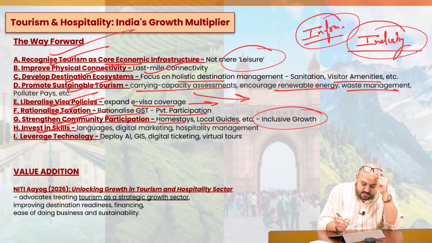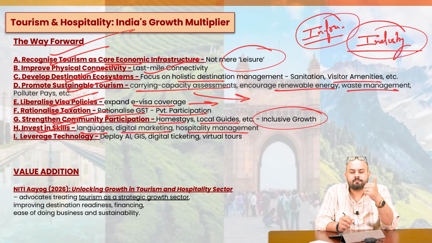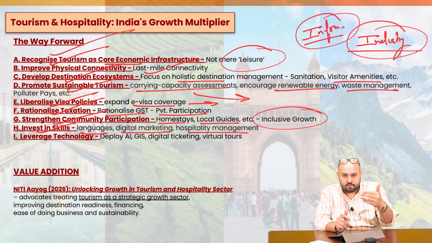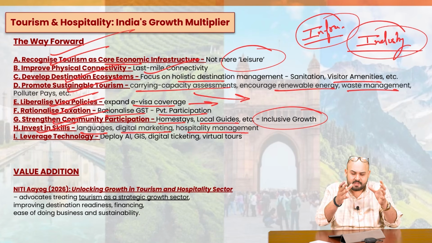Then we have to invest in skills, languages, digital marketing, branding, hospitality management. We need to come up with more courses. For example, we have the Indian Institute of Tourism and Management. So more courses at different places must be there. It should be incorporated in the curriculum, right? So that we have more people coming and joining and having that degree.